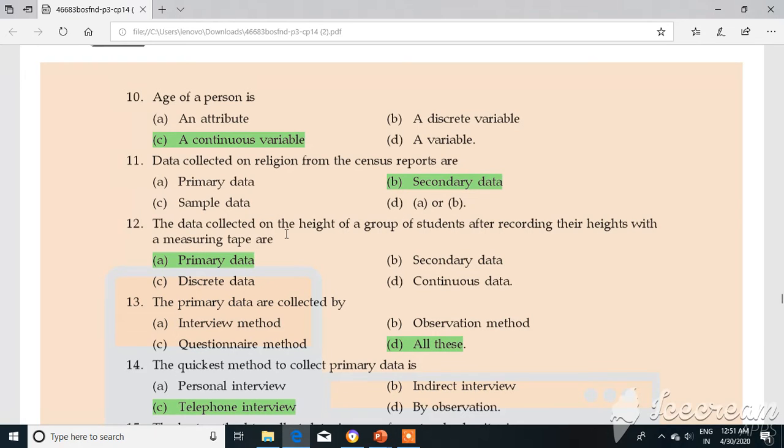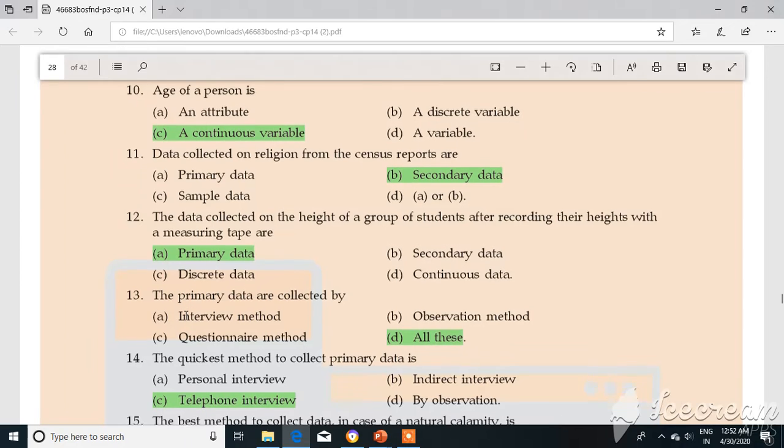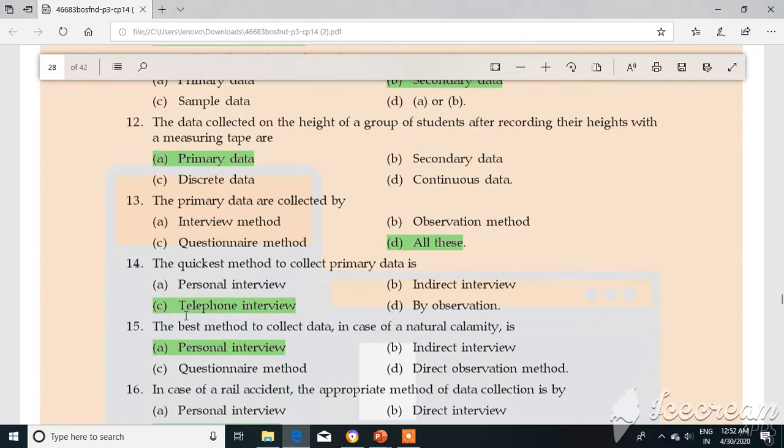The data collected on the height of a group of students after recording their height with a measuring tape. So this is actually an activity we are doing. So this is nothing but primary data. Now the next question: the primary data are collected by interview method, observation method, as well as questionnaire method. So all of these are correct, right?